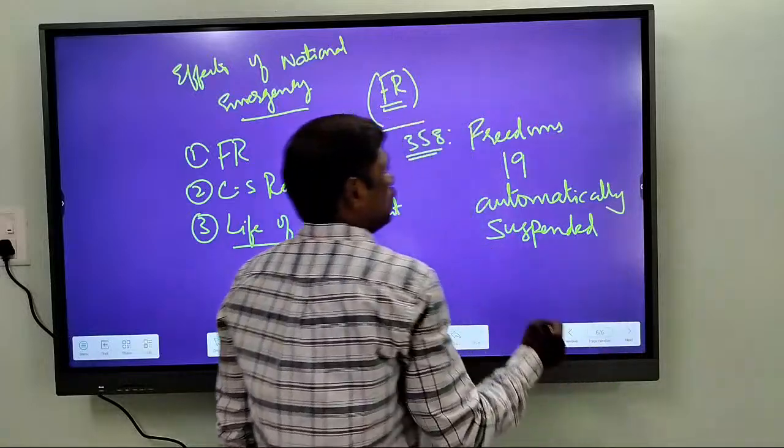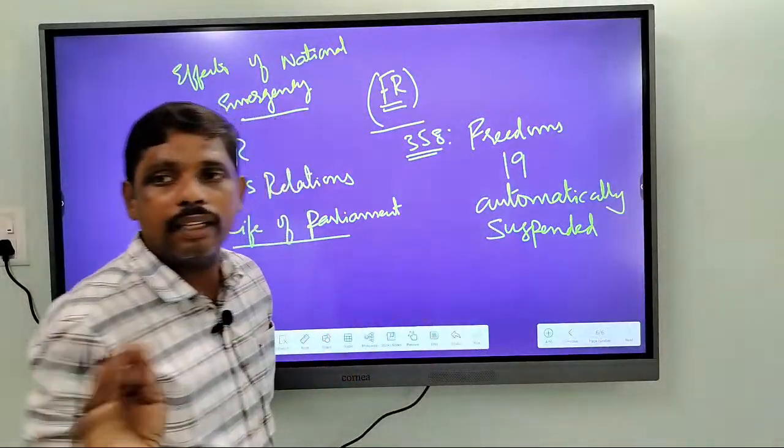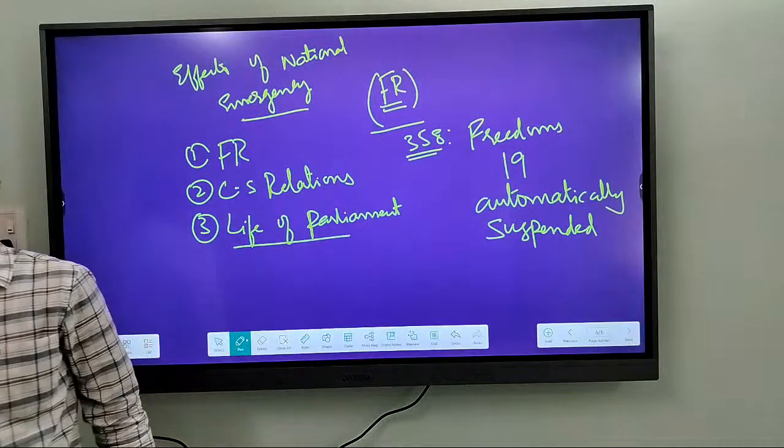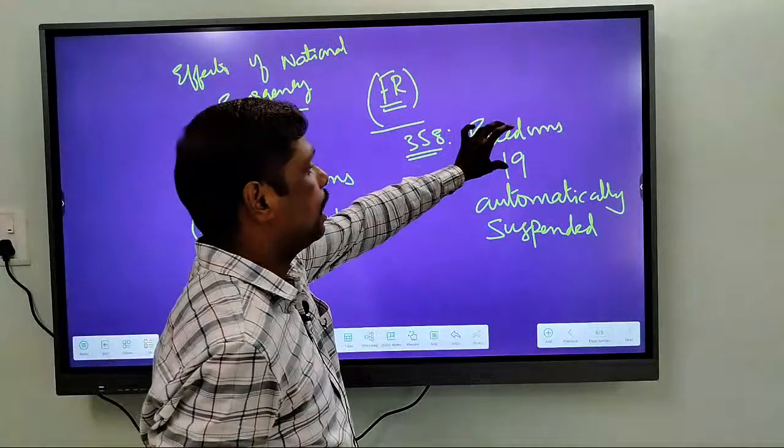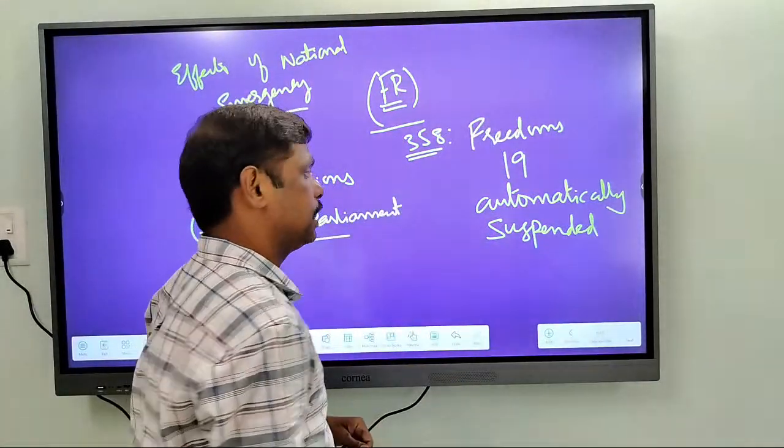That means there is no other law required, no other order required. Automatically, whenever a national emergency is imposed, the freedoms mentioned in Article 19 are suspended.